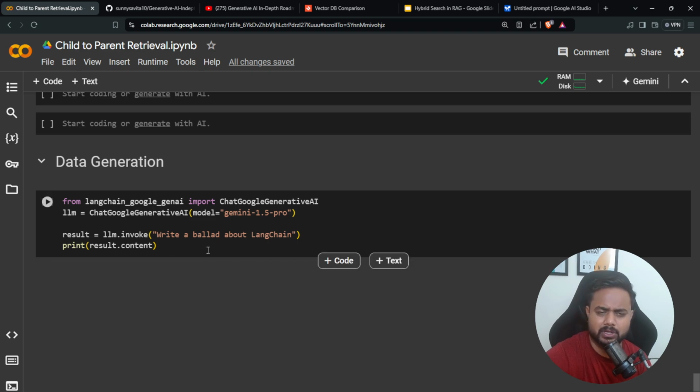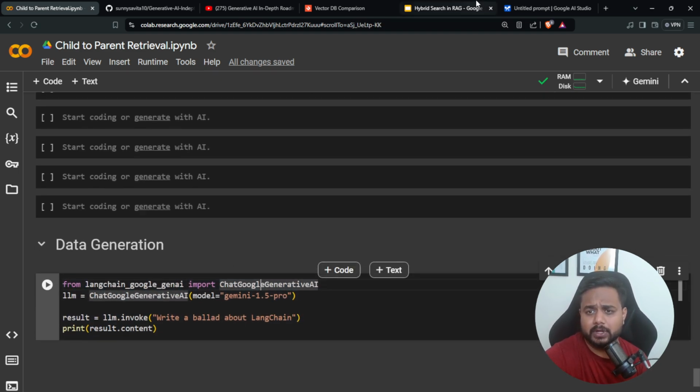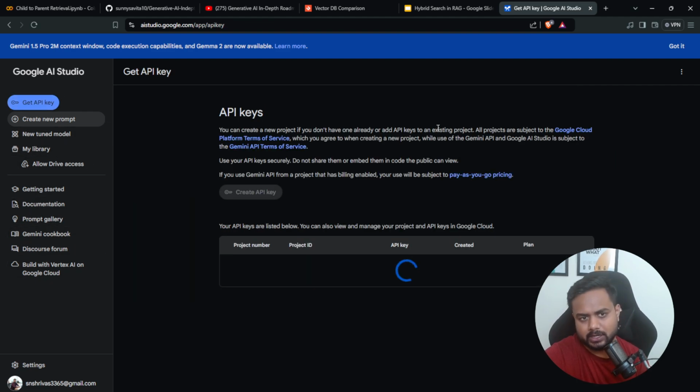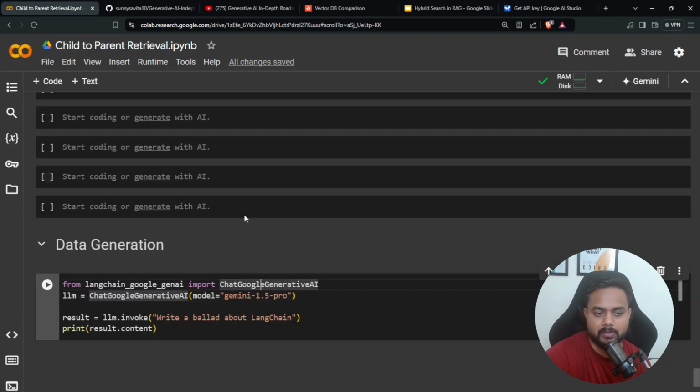So inside this particular solution, I'm going to take this Gemini model itself, 1.5 Pro, because it is free and you can easily get the API key from Google AI Studio. Once you search for Google AI Studio API key, you will get this particular page, and then you can generate the API key. Just click on Get API key and then generate it. From here itself, I have generated my API key.